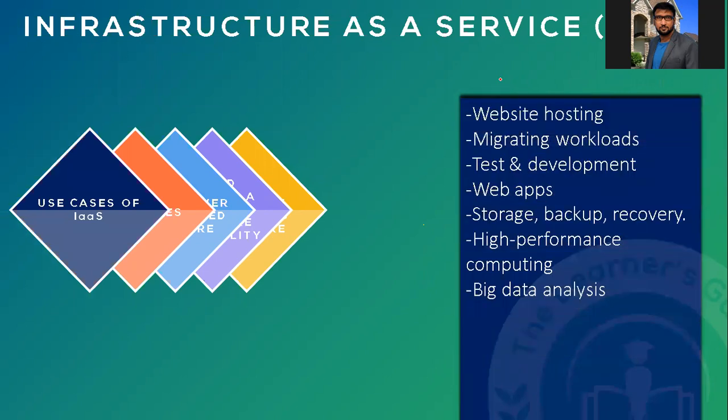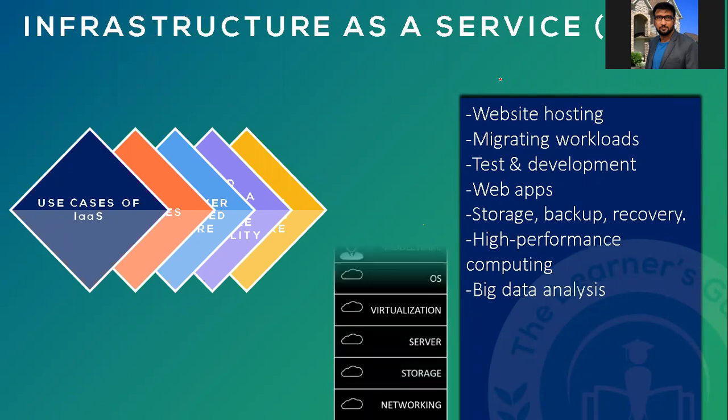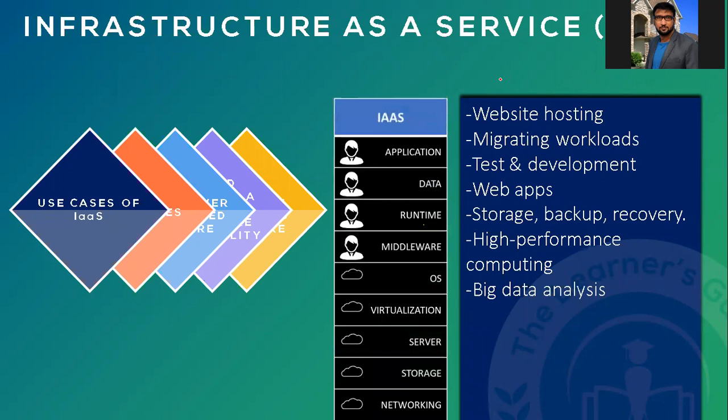Some use cases of infrastructure as a service: website hosting, migrating workloads, test and development, web apps, storage, backup, recovery, high performance computing, and big data analysis. Now, if you look at infrastructure as a service, what are your responsibilities? The OS will be maintained by cloud providers. Here you can see the image. Wherever you have a cloud, that is the responsibility of the cloud provider, and wherever there is a human, that is managed by the organization.